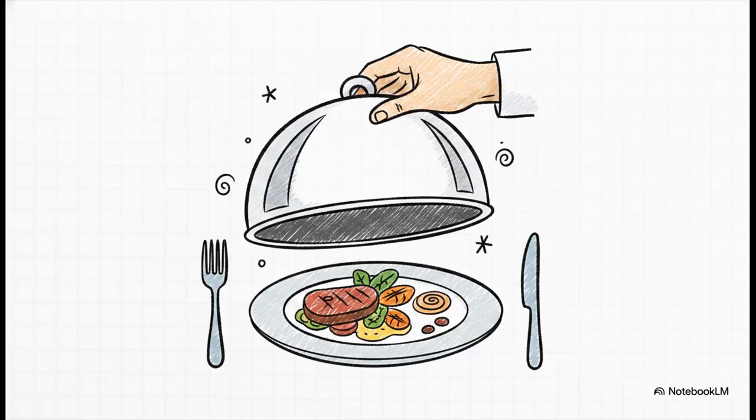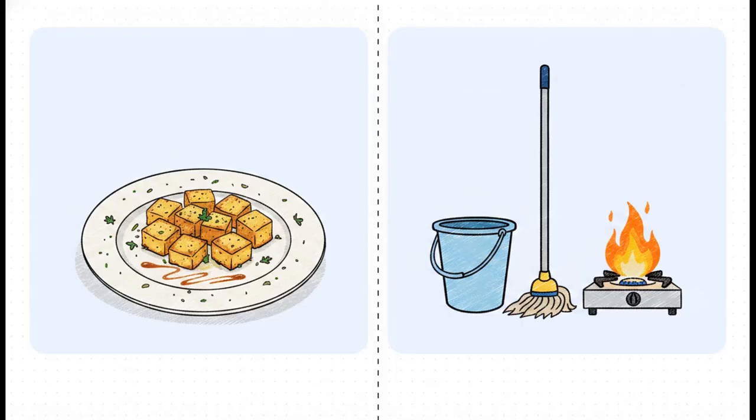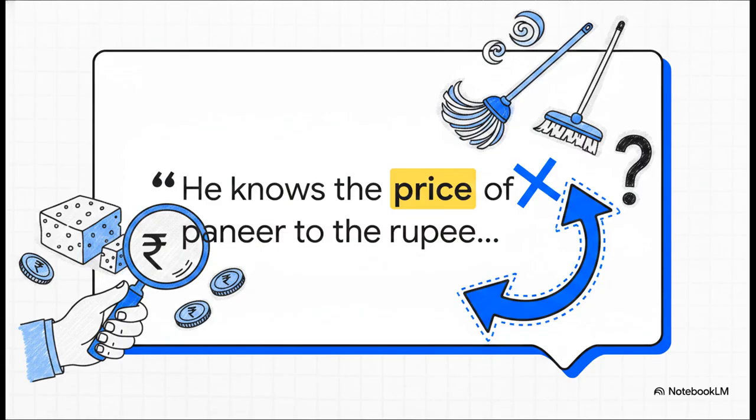Think about a local restaurant to see exactly how this gap creates massive audit blind spots. The paneer is direct, right? It physically reaches the customer. The mop and the gas connection absolutely don't. The owner tracks paneer prices ruthlessly, but completely ignores the escalating costs of their indirect cleaning contractors.